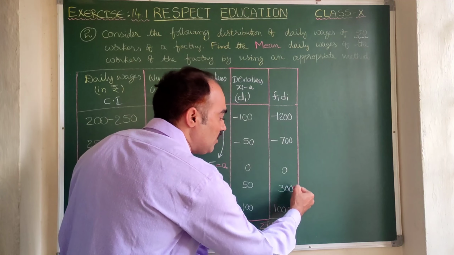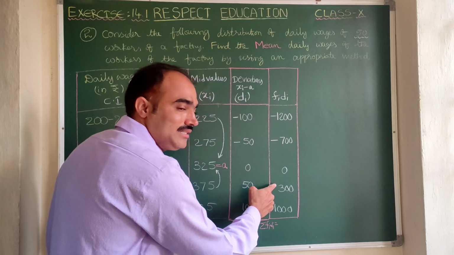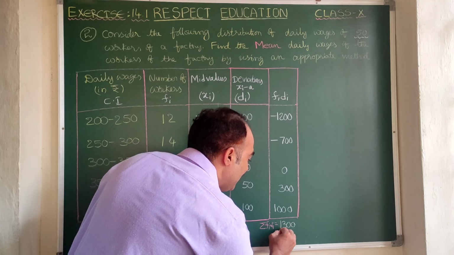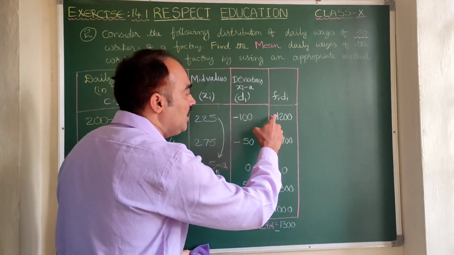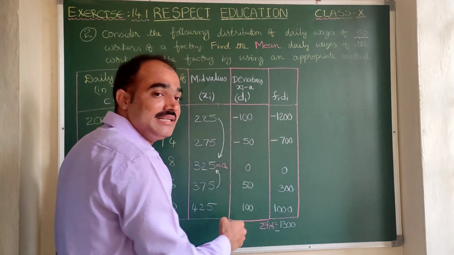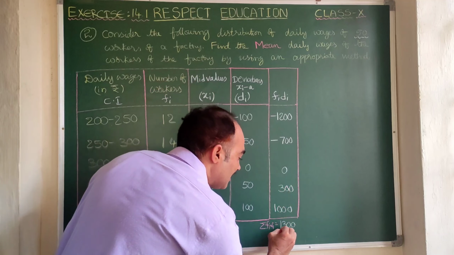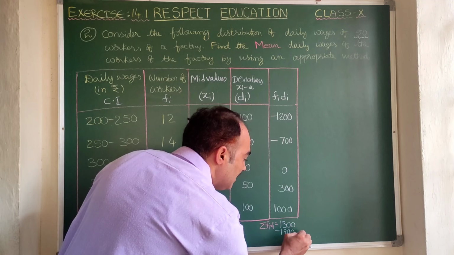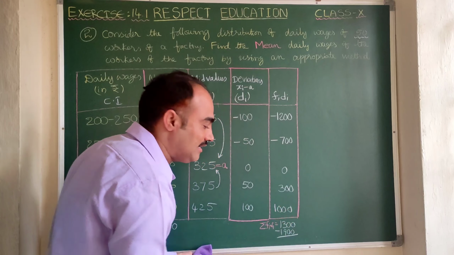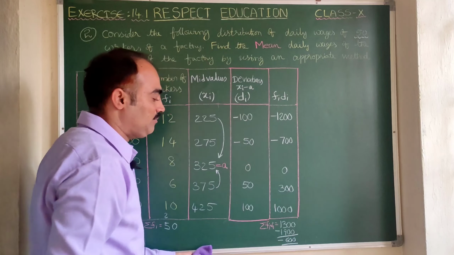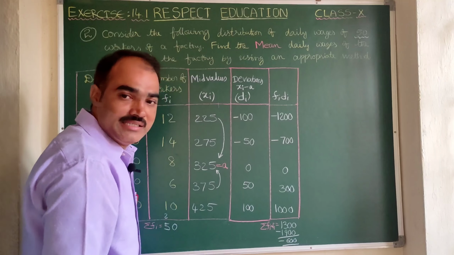First you add the positive numbers: 1000 plus 300, 1300. Then you add the negative values: 1200 plus 700 is 1900, so minus 1200 minus 700 is minus 1900. Is it clear? 1300 minus 1900 is minus 600.